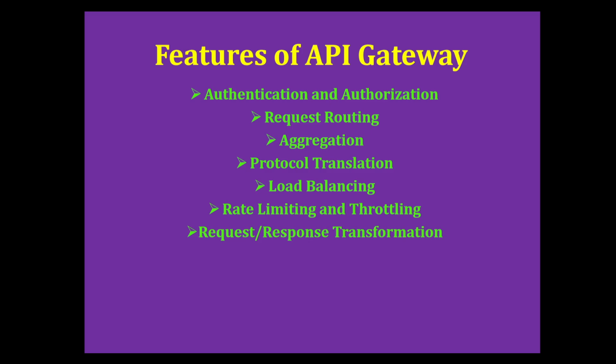Request and response transformation. It will help to modify the request before forwarding or the response before returning to the client. This is useful for API versioning and masking sensitive data. Next is composition. If we want to present different views based on whether the request is coming from mobile or desktop.